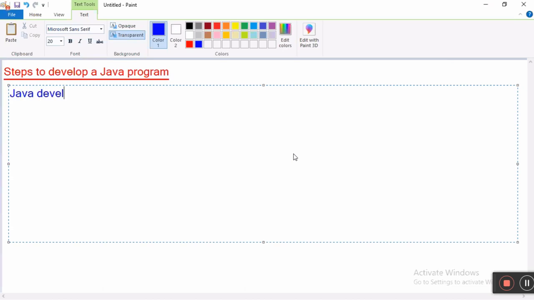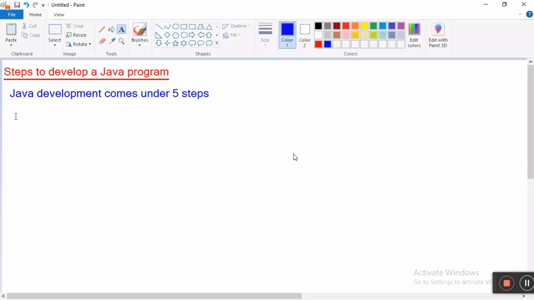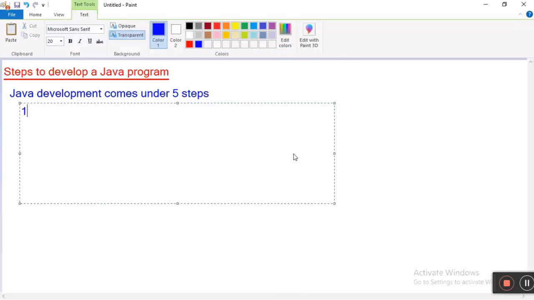Java program development comes under 5 steps. Number 1, what is the first step?